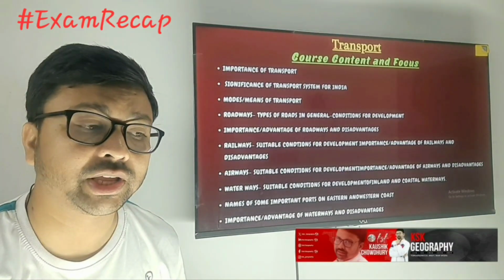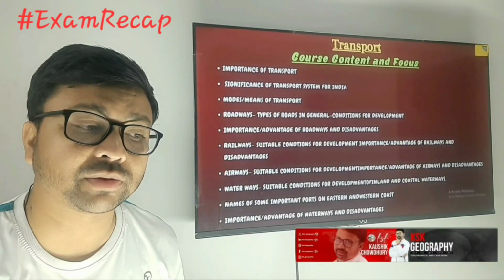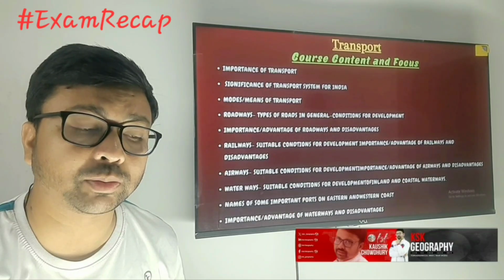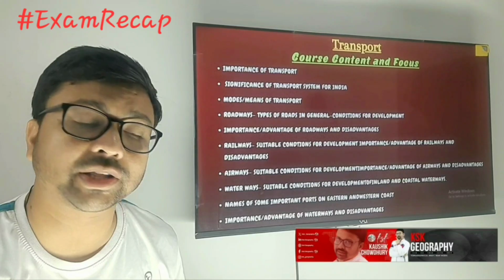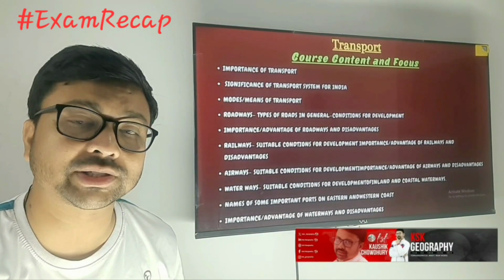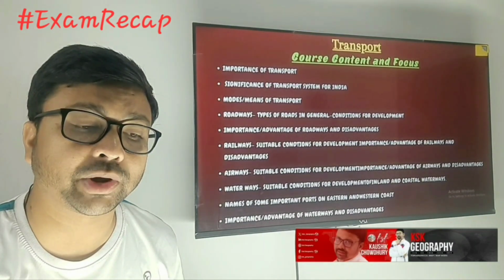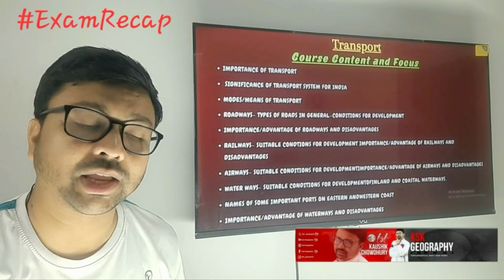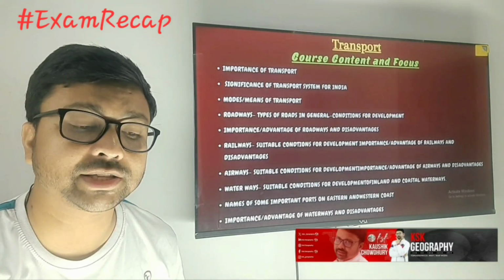So what are the things you need to study? Here you can see. First, you need to know about the importance of transport, the significance of the transport system for India, and the modes and means of transport. Next, you need to know about roadways: the types of roads, the conditions for development, and the importance or advantages of roadways along with the disadvantages. For railways, you need to know the same things, like suitable conditions for development and the importance or advantages of railways as well as the disadvantages. For airways and waterways, you need to know the same thing: the suitable conditions for development and the importance or advantages and disadvantages.